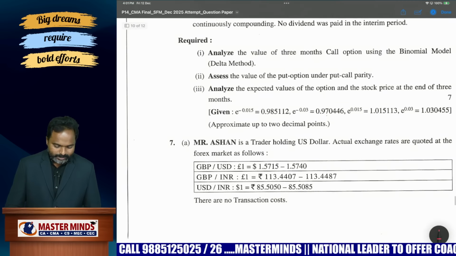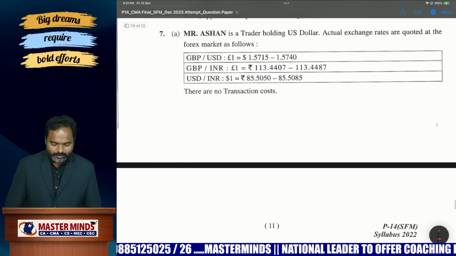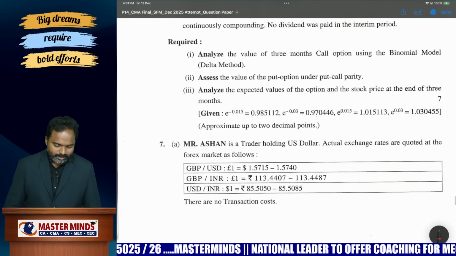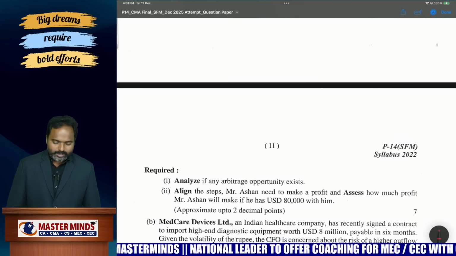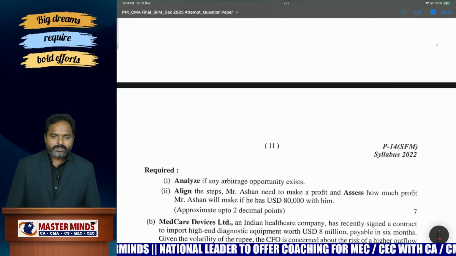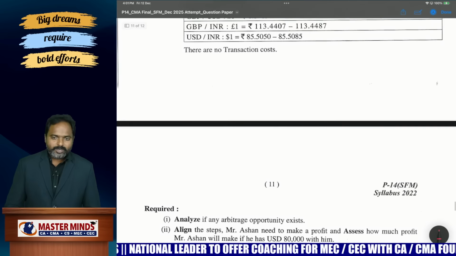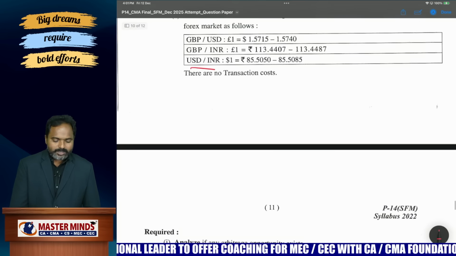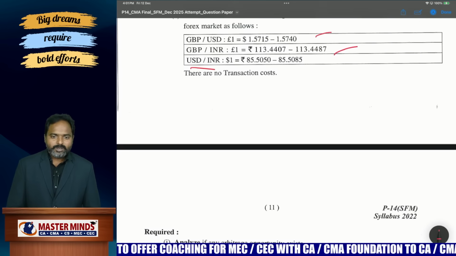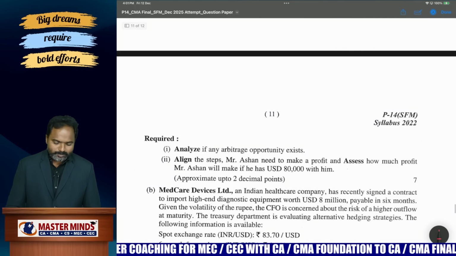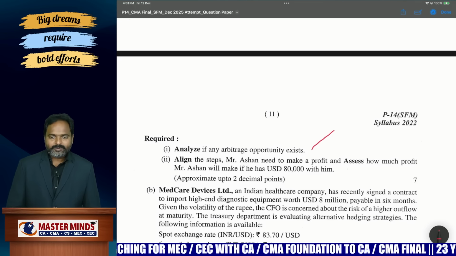Okay, next, 7A is actually from international financial management. This is only arbitrage with cross rates. How to calculate the cross rates, and you should identify whether any arbitrage opportunity exists. There is a direct rate and a cross rate. Calculate the cross rate and compare with the direct rates, and maybe you can arbitrage through cross rates. This is a very simple concept, but I don't know why this has been asked for 7 marks.